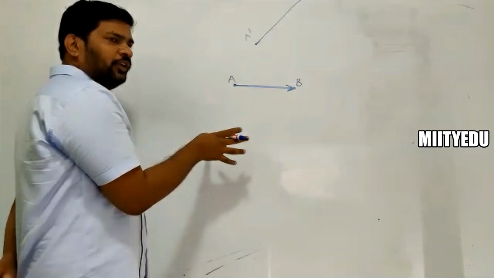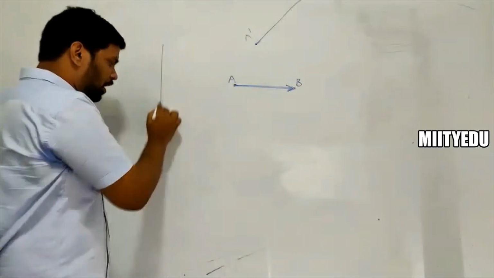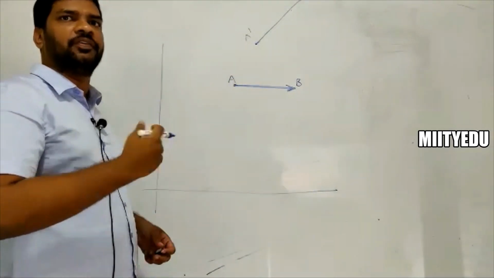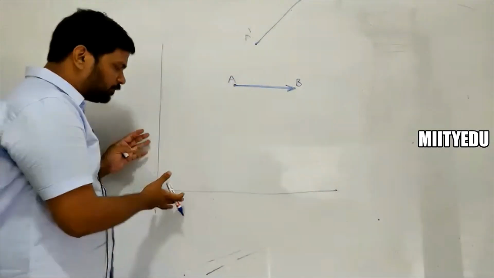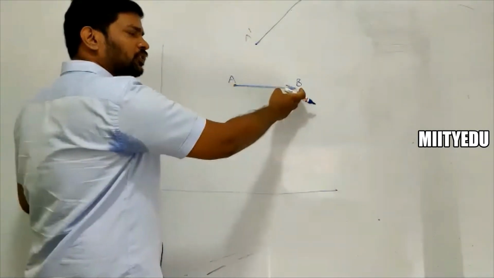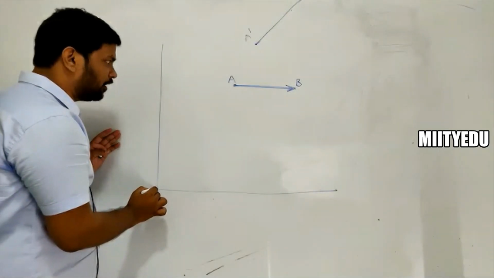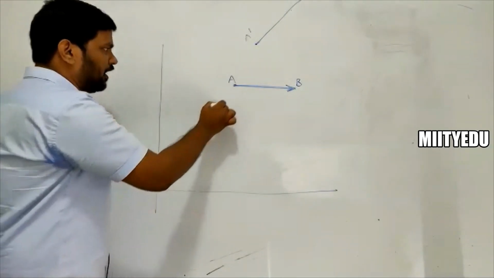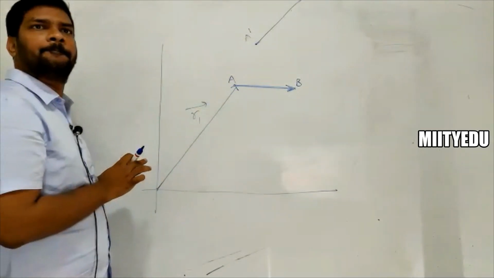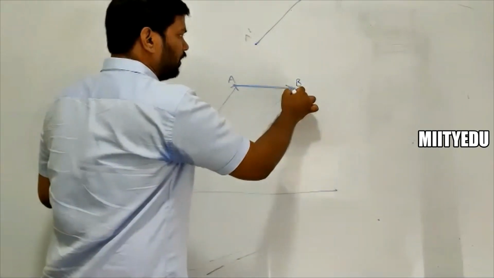Please understand this one. A's position and B's position are observed with respect to some other fixed reference frame. With respect to that fixed reference frame, we observe the position of A and the position of B. According to this reference frame, the position vector of A is taken as R1 bar, and of B as R2 bar.